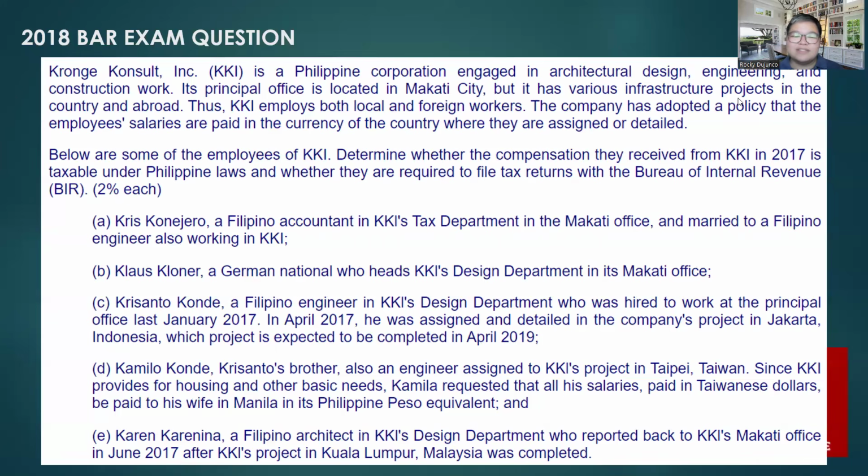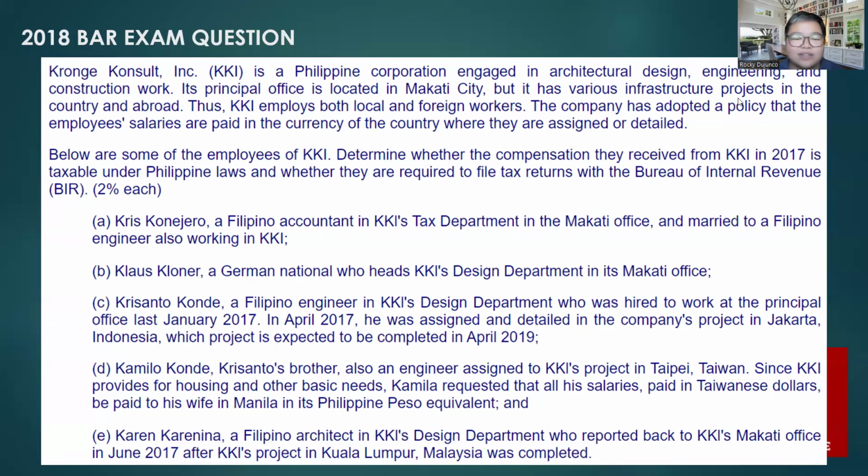So how do you formulate your answer? Klaus Kloner is taxable. Yes, Klaus Kloner is taxable in the Philippines on his compensation for 2017. Under the tax code, a resident alien is taxable only on income from within the Philippines, and that compensation for services performed within the country are considered as sourced from within. Therefore, Klaus Kloner, a resident alien, is taxable on income received while working in the Makati office. Right?